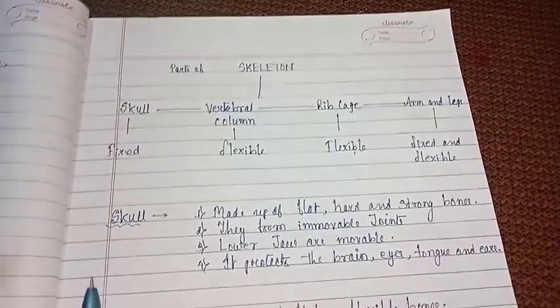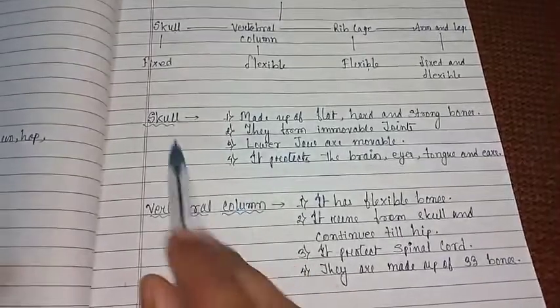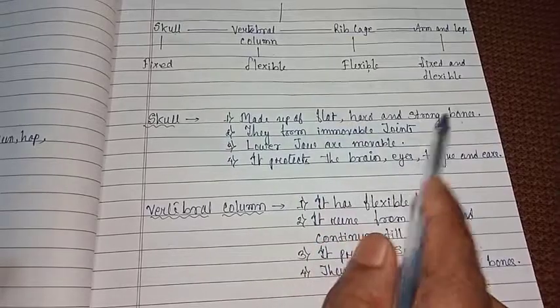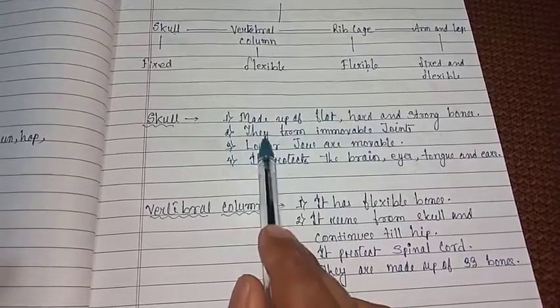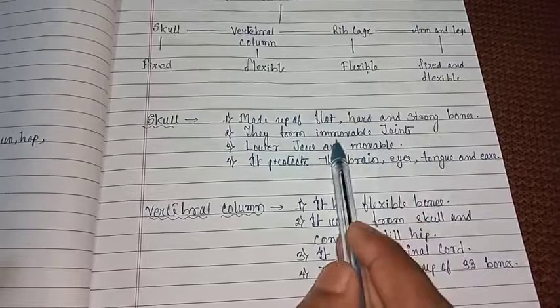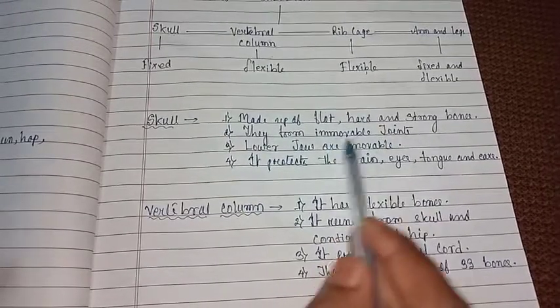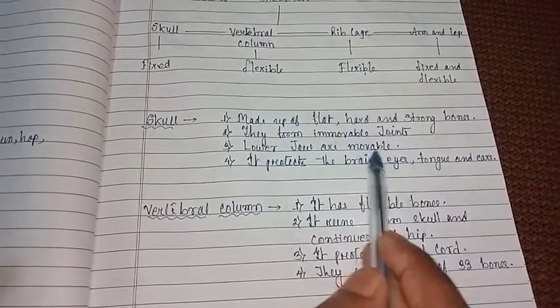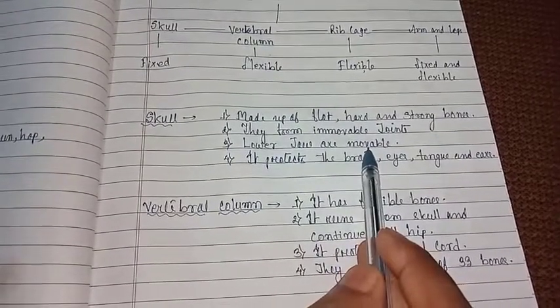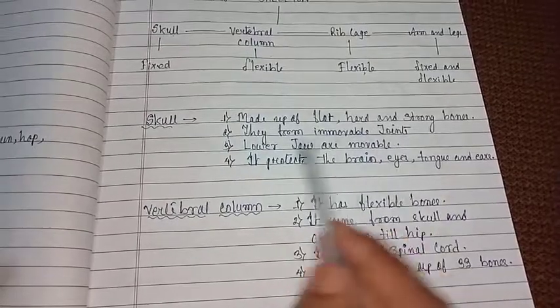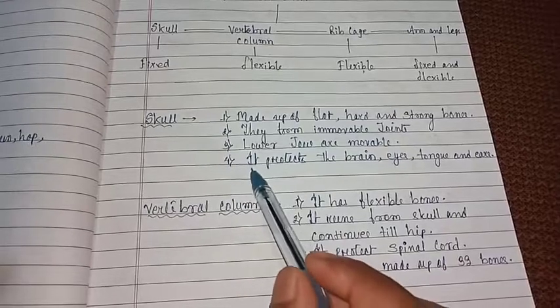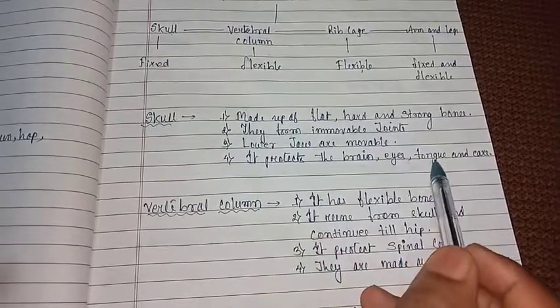Now let's see about the skull. First, it is made of flat, hard and strong bones. Second, they form immovable joints, meaning we cannot move these joints. Third, the lower jaw is movable, meaning we can move the lower jaw, only this part can we move. Fourth, it protects the brain, eyes, tongue and ears.